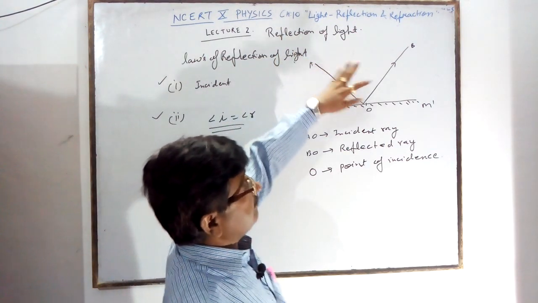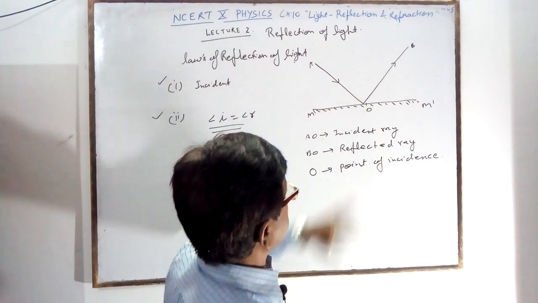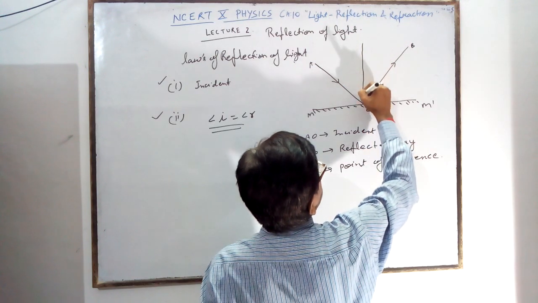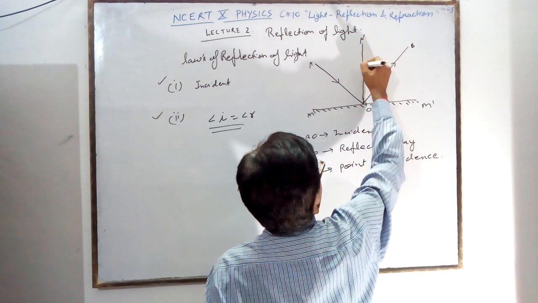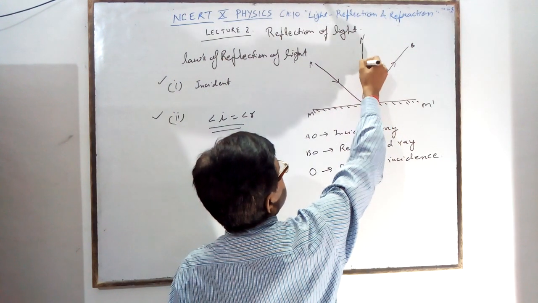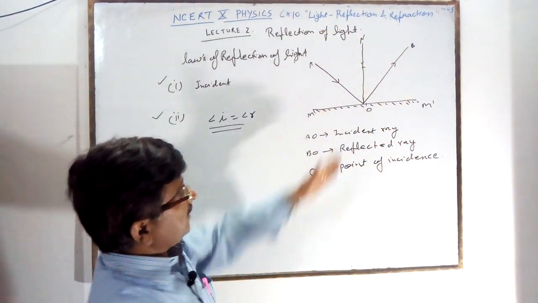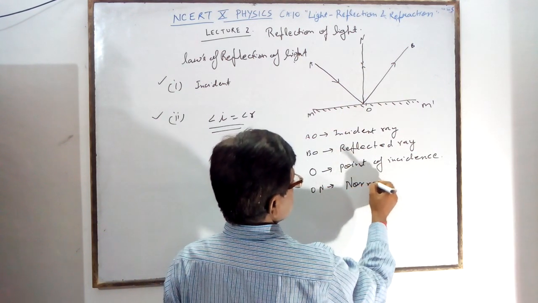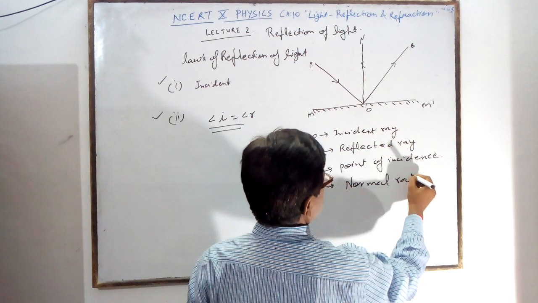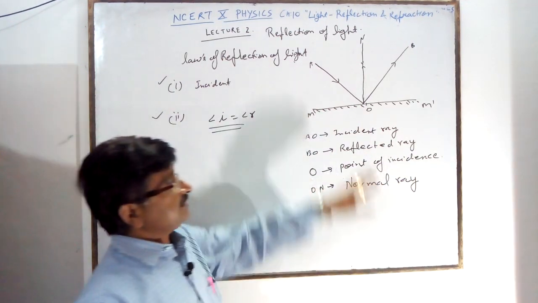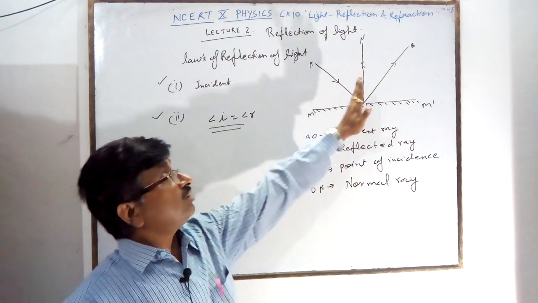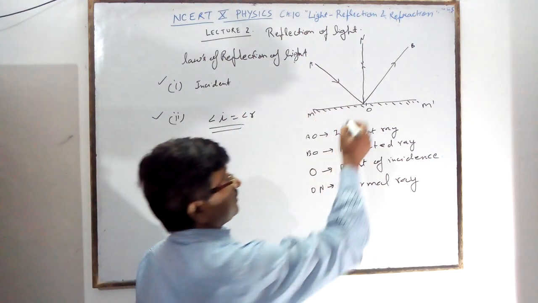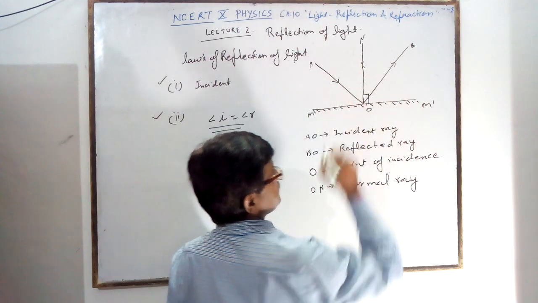I am taking only one single ray from the bunch of light. At the point of incidence we draw a line which is perpendicular, and it is called the normal ray. It covers both directions, coming and going back. So the line ON is the normal ray. Normal means a ray which forms 90 degrees at the point of incidence. Perpendicular means this angle is 90 degrees on both sides.